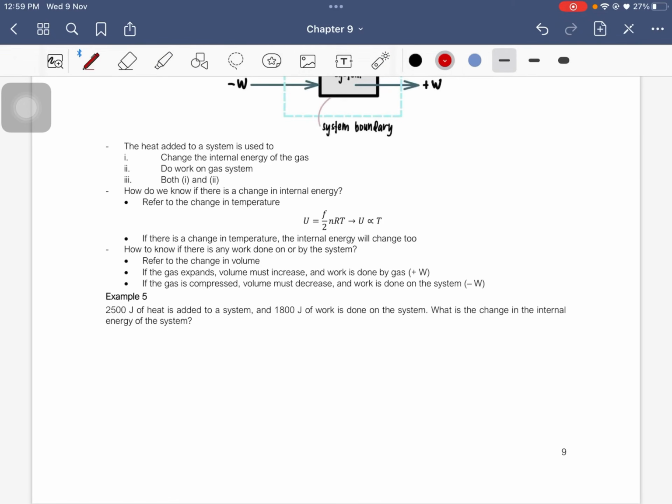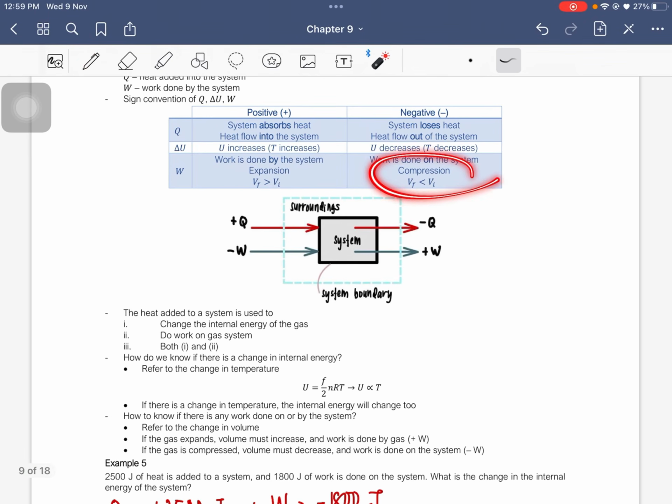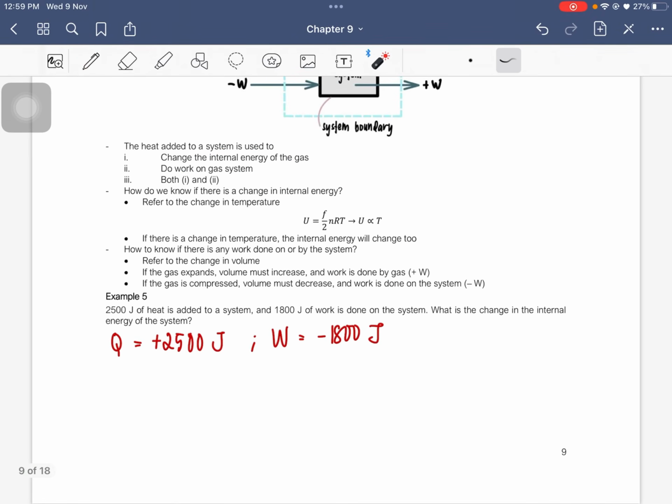We have 2,500 joules of heat added to the system. Added to the system means it absorbs the heat, so it will be positive 2,500 joules. And then 1,800 joules of work is done on the system. So work is negative 1,800 joules, because work is done on the system. Look here, it is being compressed.